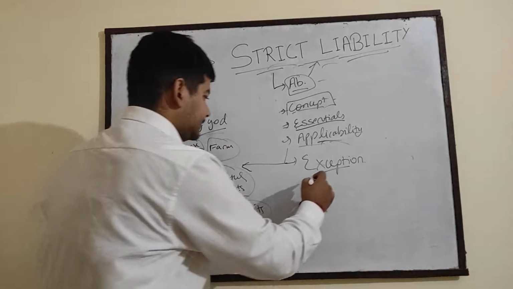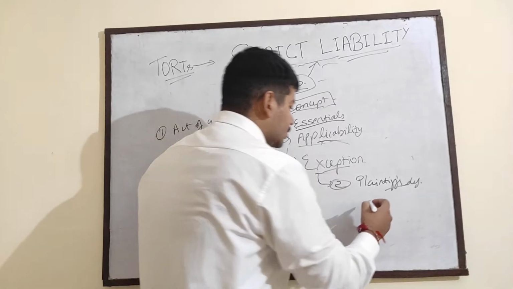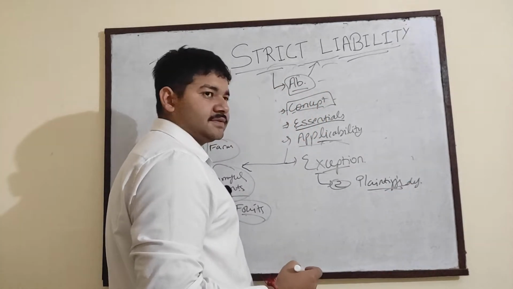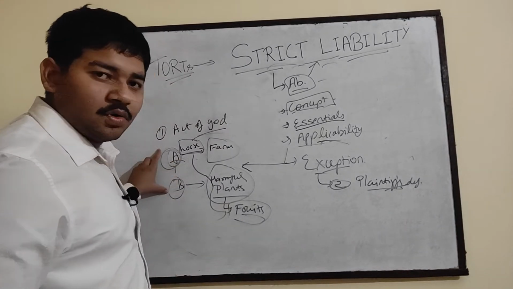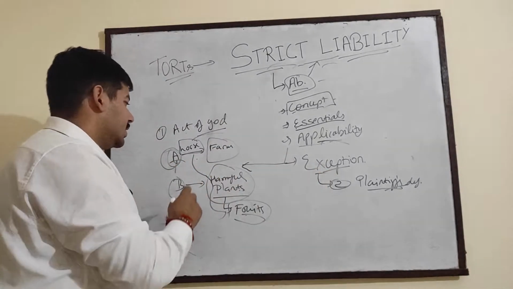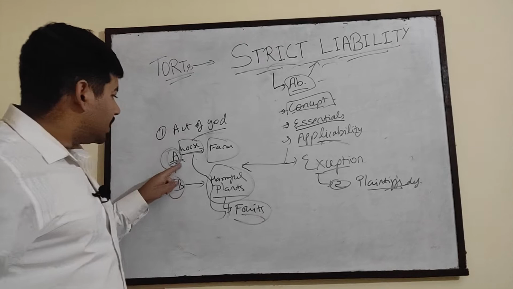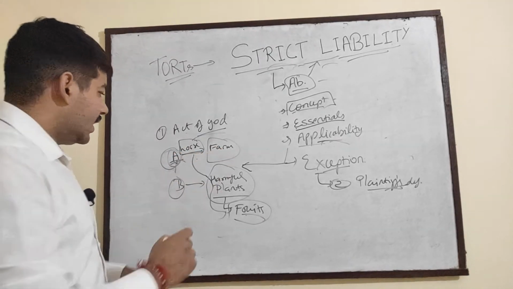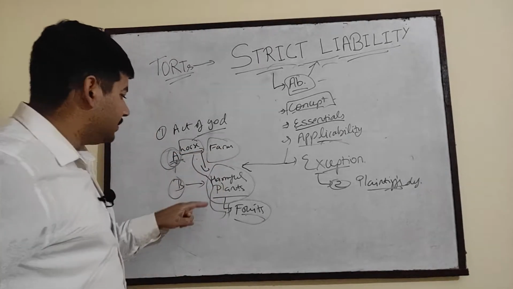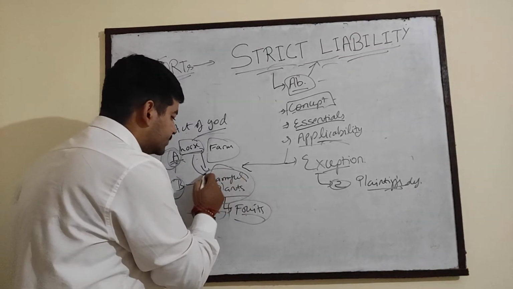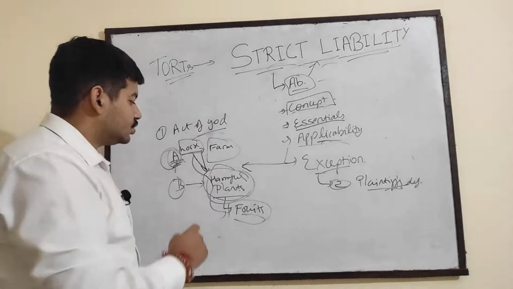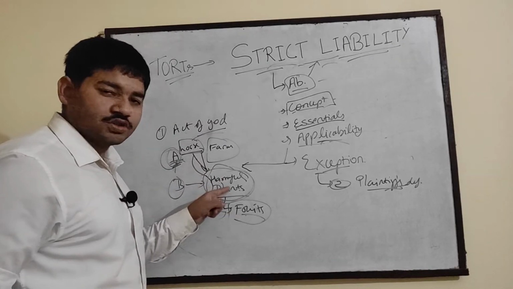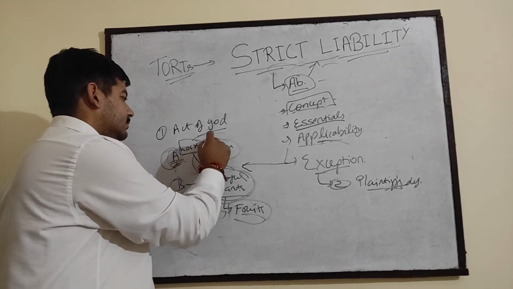Second exception is plaintiff's default. So what is plaintiff's default? In this example only I will explain this exception also. Suppose A's horse left the farm and went to the farm of B where harmful plants were there, and A's horse consumes those plants or the fruits of those plants and dies.